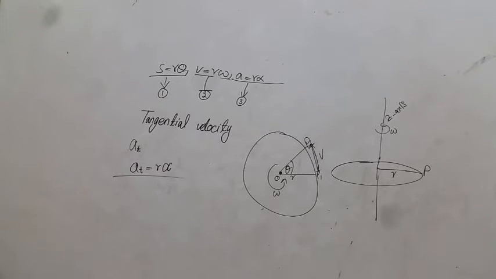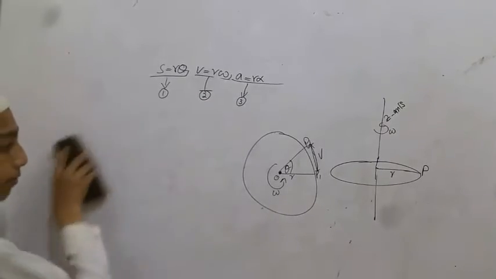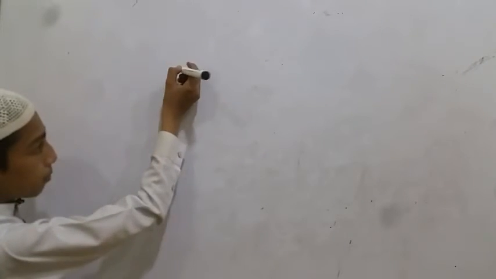Now, what are the equations for angular motion? There are three equations for linear motion.